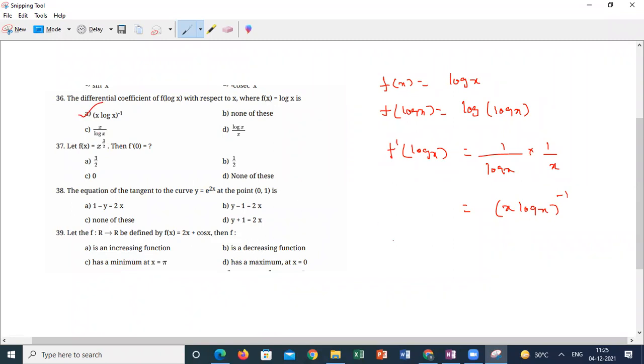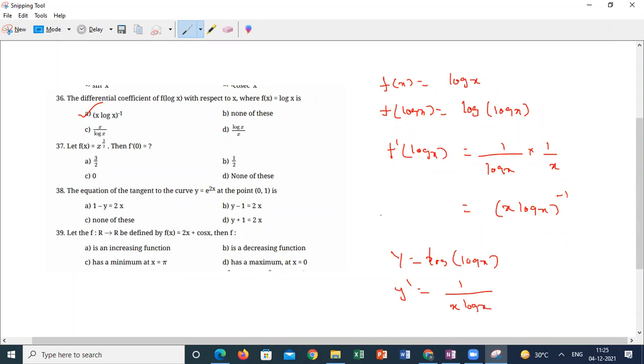So option is A. Log of log x differentiation, you can use as the formula. y is equal to log of log x, so y dash is equal to 1 by x log x. Simple. A doubt, sir? Yes.